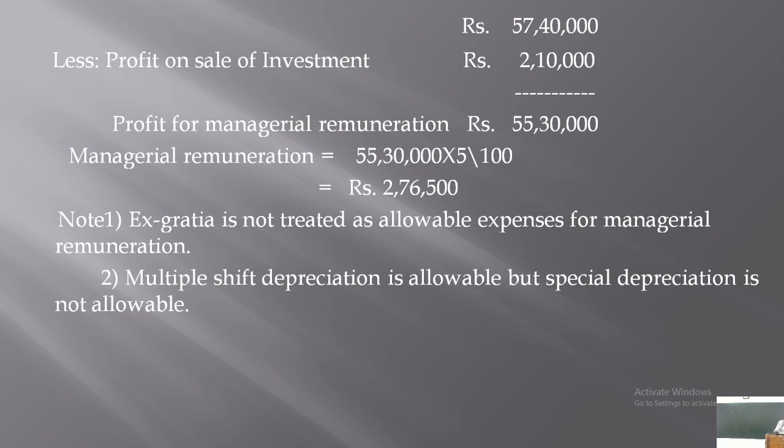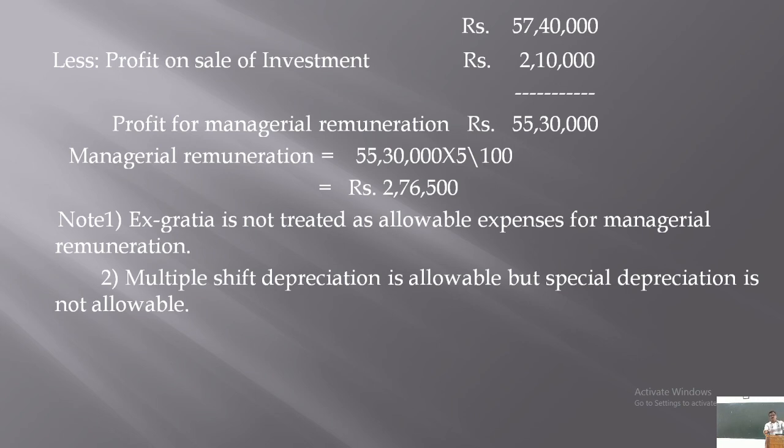Similarly, multiple shift depreciation is allowable expenses because depreciation is calculated as per Schedule 2 to the Companies Act 2013. But special depreciation is not allowable.